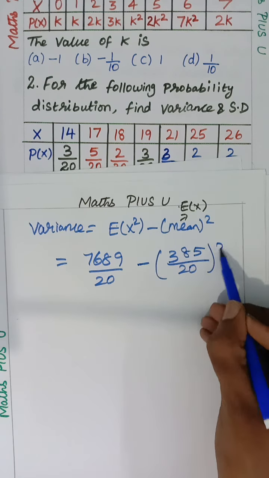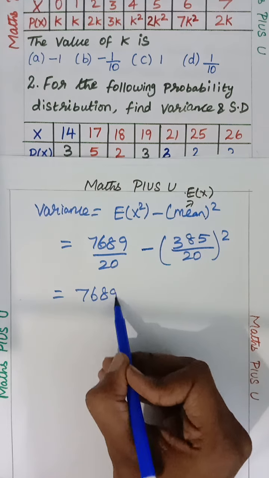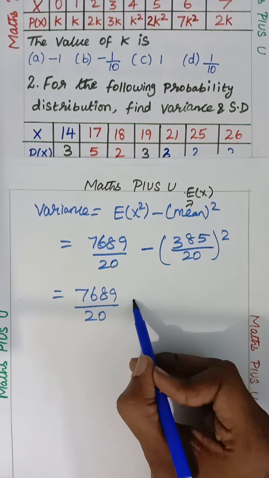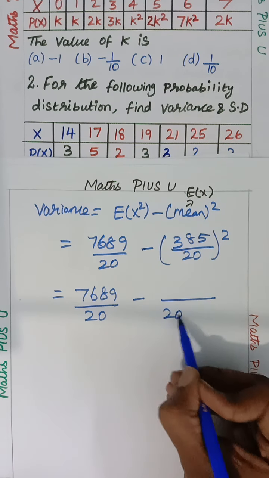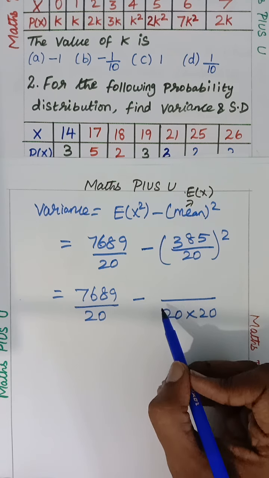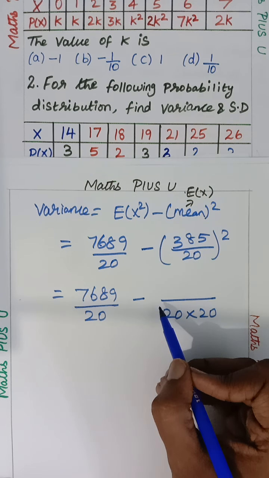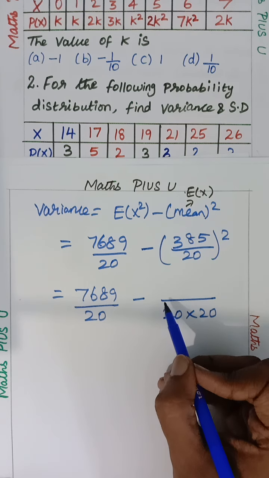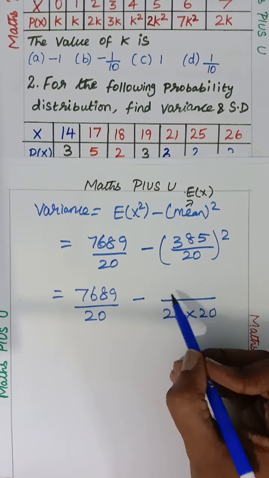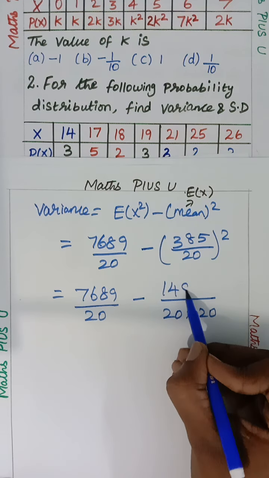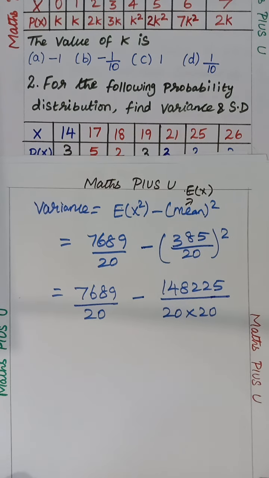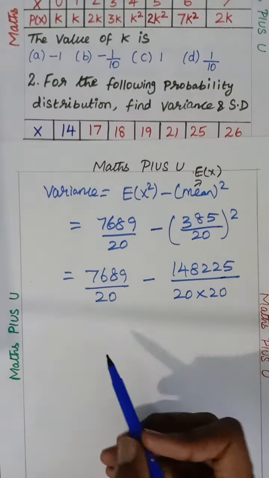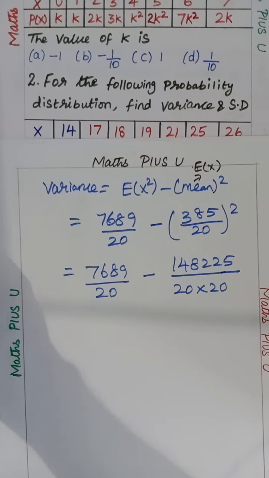Yes, ma. Sir, what is this, sir? Again I am saying this question was asked in the student support material. Same question they have asked. So it's very good for you. So kindly study like anything. Okay, so 20 square, 20 into 20, 385 into 385. You want to do it easily. Do you know how to do this sum very easily? Any tricks to multiply? I have done one trick in the shortcut tricks playlist for this multiplication, so if you have not watched it yet, kindly go to the playlist and see it.